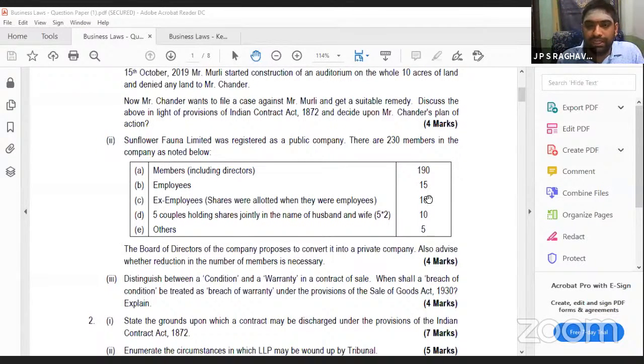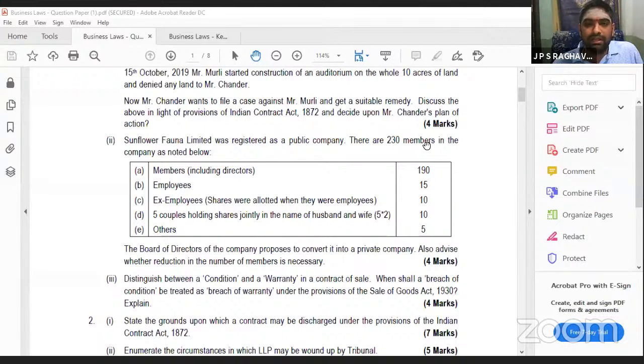These 2 did not come. These only came to 5. Others are 5. So 190 plus 5 plus 5 is equal to 200. So the number of members is equal to 200. Maximum limit is only 200. So it is equal to 200. That is enough, so no need. So also advise whether reduction is necessary: not necessary, because only 200 are there. It did not exceed. If it has exceeded, you require a reduction in the membership. Otherwise, it is not at all required.